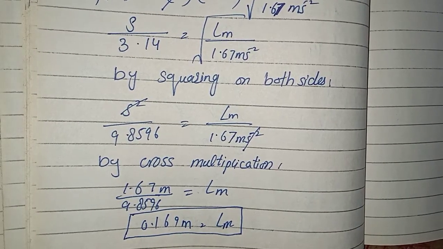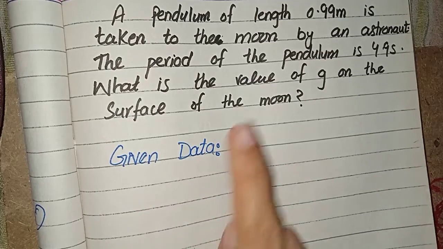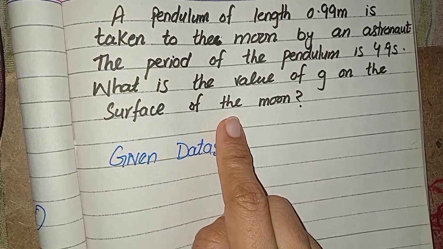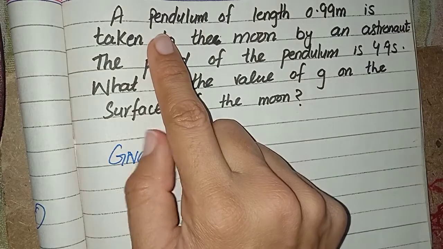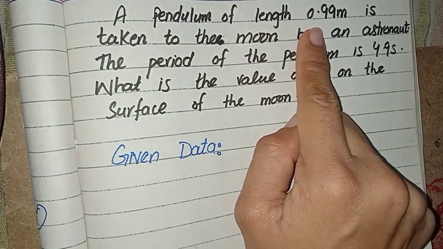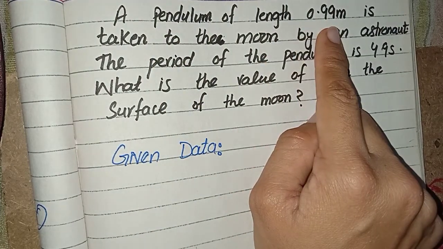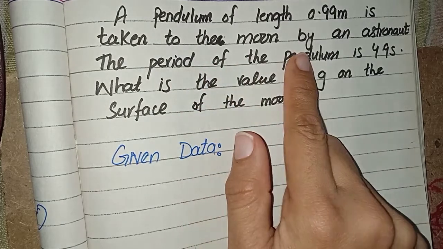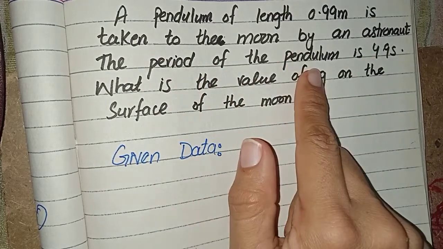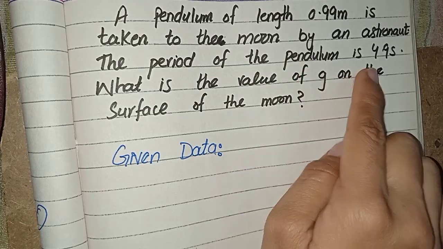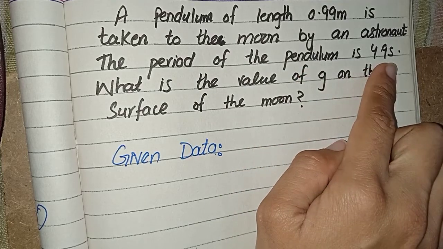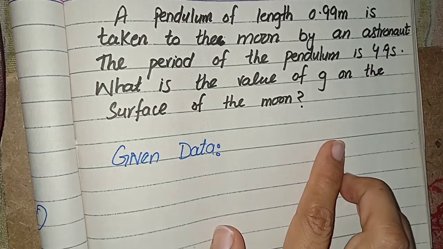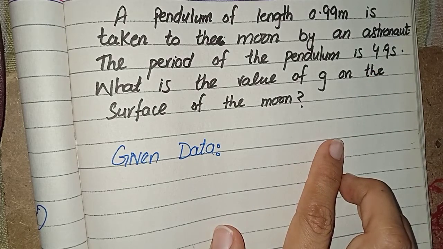I hope you people will understand. This is the next, second numerical. In this numerical, a pendulum of length 0.99 meter is given, and this pendulum is taken to the moon by an astronaut. The period of the pendulum, capital T, is also given, which is equal to 4.9 seconds. And we just have to find the value of g on the surface of the moon.